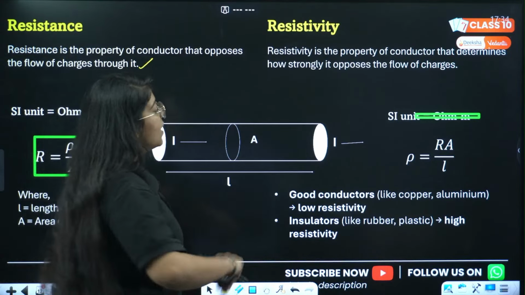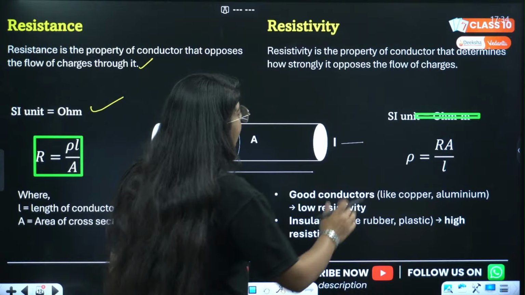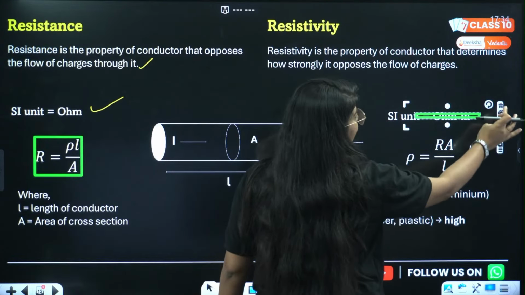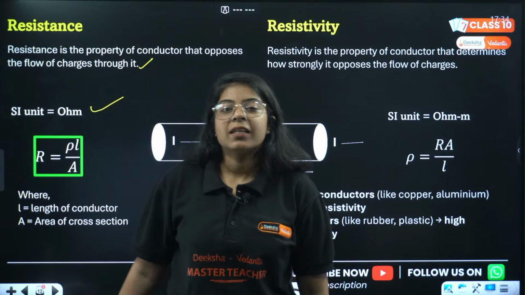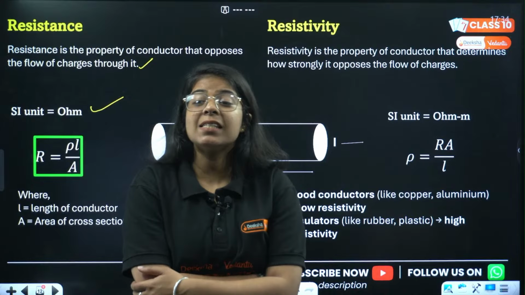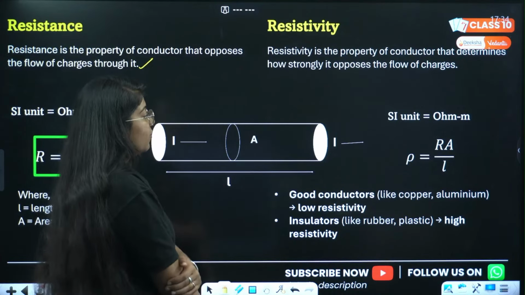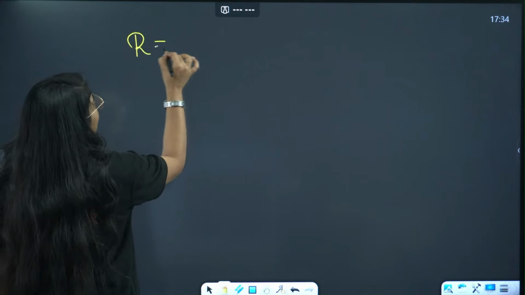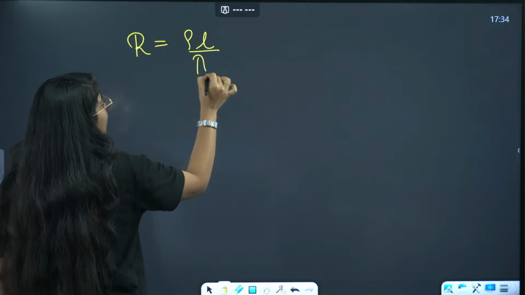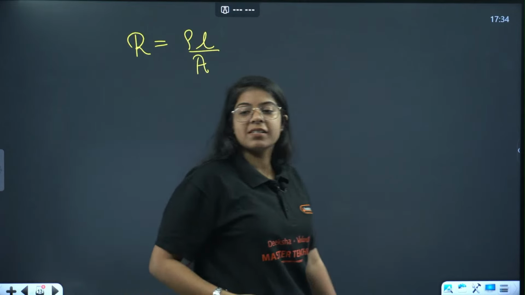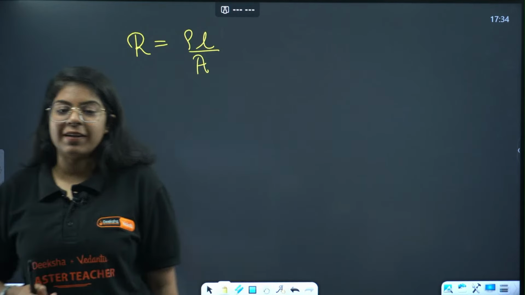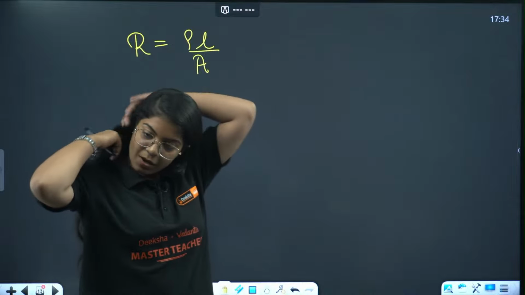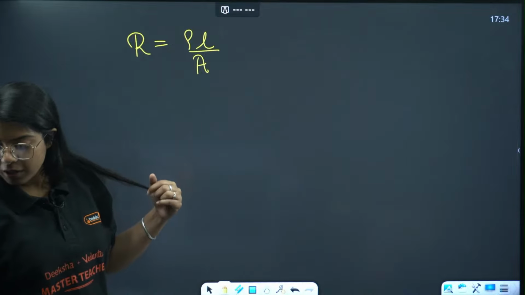Done? Okay, let's go. So resistivity is done. Now the unit of resistivity is ohm meter. Every one of my students was correct. The SI unit of resistivity is ohm meter. Very good. Now look, resistance was rho L by A. Resistance was rho L by A. So what will be the formula of resistivity? Tell me quickly. What will be the formula for resistivity?